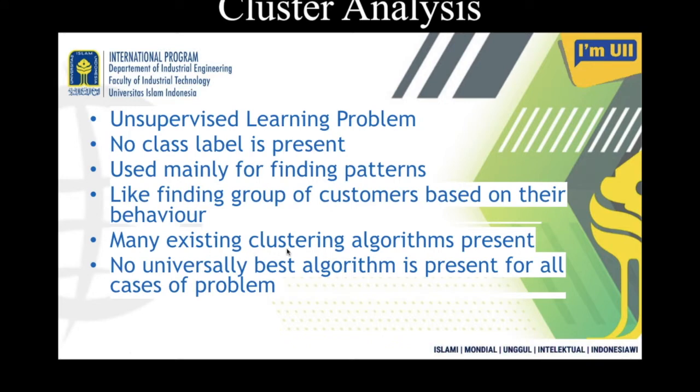And many existing clustering algorithms are present in this domain, but you cannot choose a particular algorithm for all these types of applications which I have explained to you in the last slide, like for example grouping spatial data, grouping temporal data, or grouping some customer data. You cannot use a particular algorithm for all sets of data.